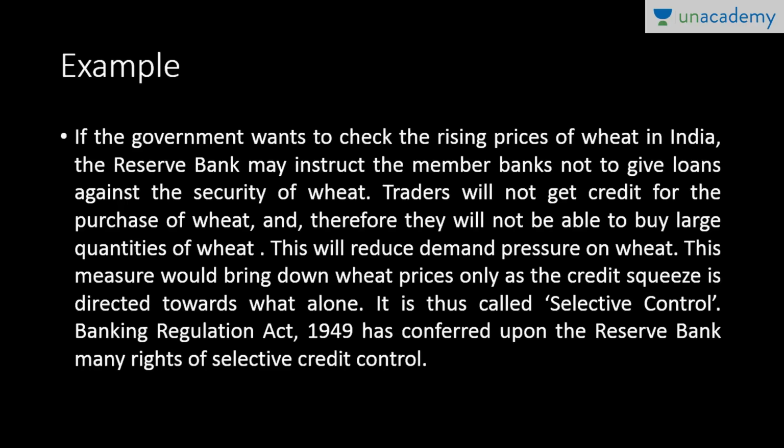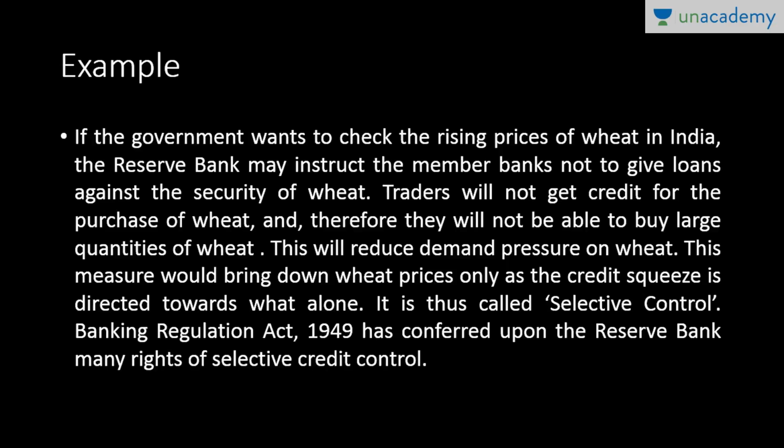Now, for example, if the government wants to check the rising prices of wheat in India, the Reserve Bank may instruct the member banks not to give loans against the security of wheat. Now, traders will not get any credit for the purchase of wheat, and therefore they will not be able to buy large quantities of wheat. So, this will reduce demand pressure on wheat. Now, this measure would bring down wheat prices only. Guys, note this point, wheat prices only, as the credit squeeze is directed towards wheat alone. It is thus called selective control because it is putting impact on a single product, that is wheat.